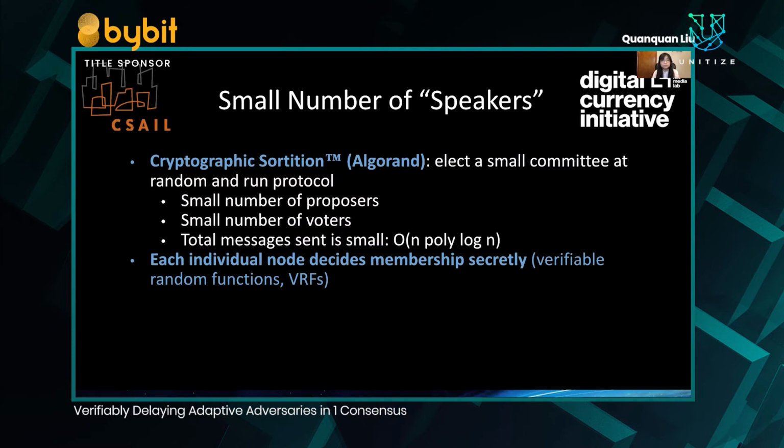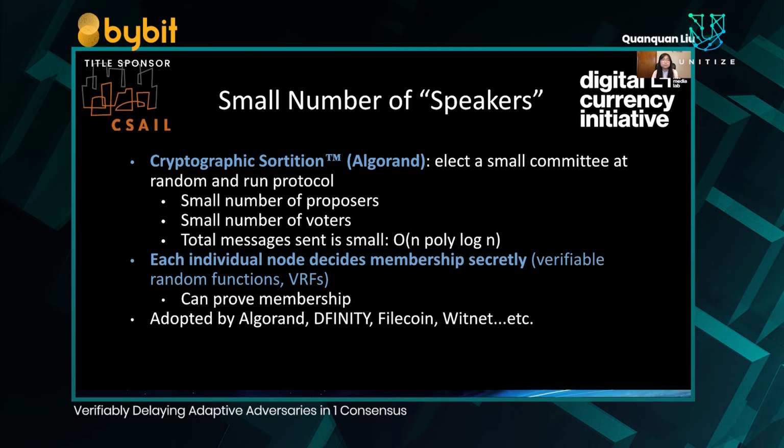Another important characteristic of cryptographic sortition is that each individual decides committee membership secretly. This can be done via cryptographic primitives called verifiable random functions, or VRFs. Although membership is decided secretly, committee members can inform others and prove their membership later on. Such ideas are used in a variety of crypto systems, including Algorand, Dfinity, Filecoin, Witnet, and others.